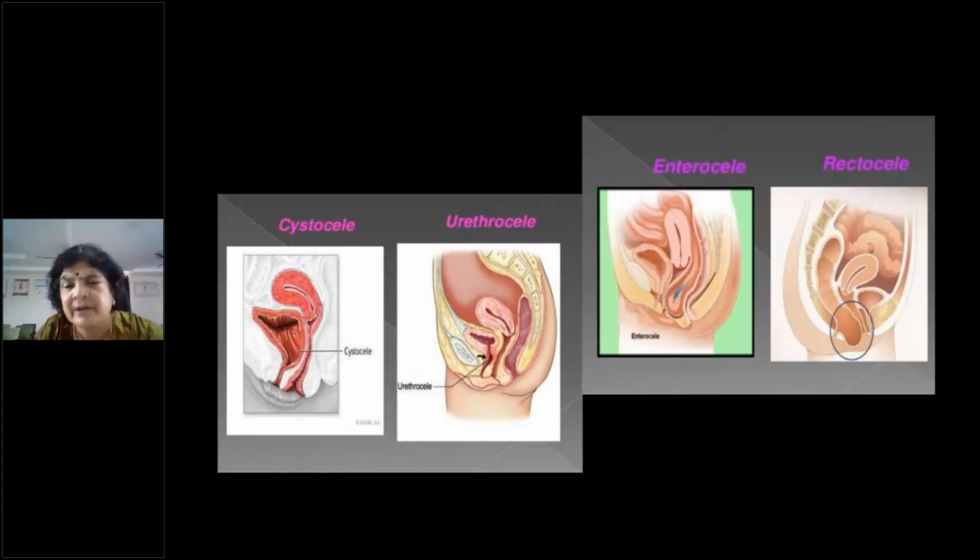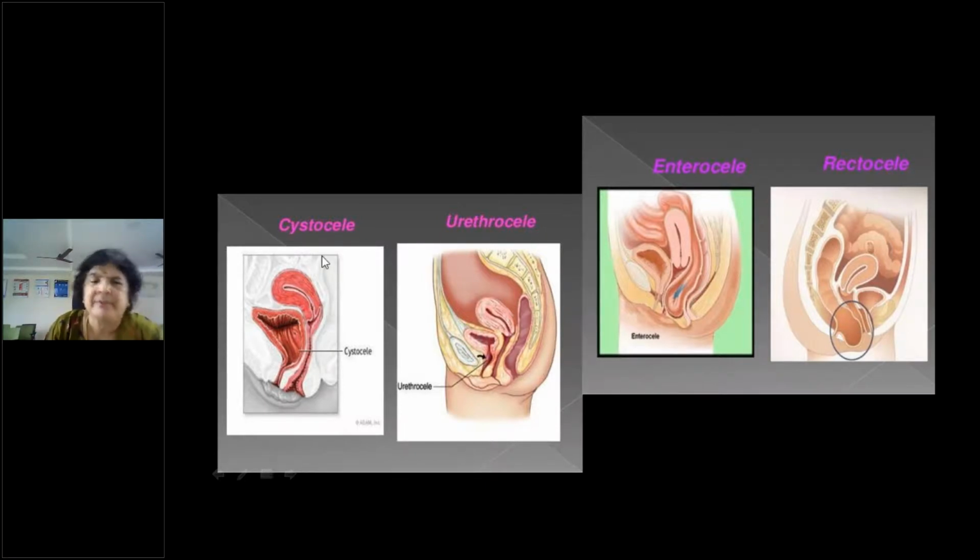So this is an enterocele. You can see the bulge in the upper part of the posterior vaginal wall. Can you see? This is the vagina, and you can see this bulge. This is an enterocele. Here is a rectocele, that is the prolapse of the lower part of the posterior vaginal wall. So these are the cystocele, urethrocele, enterocele, and rectocele.